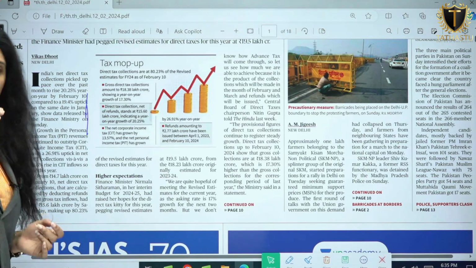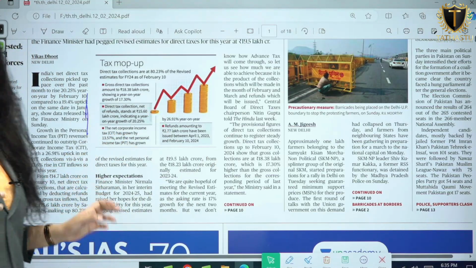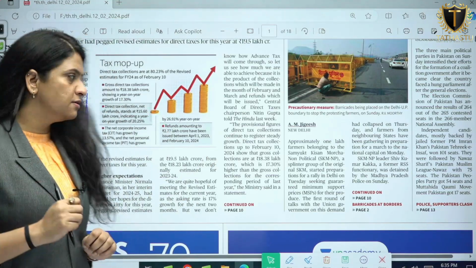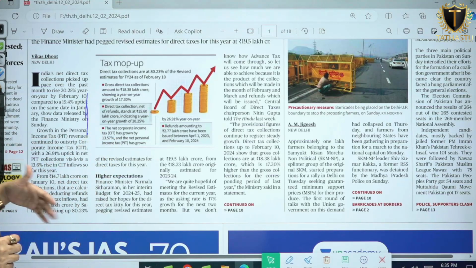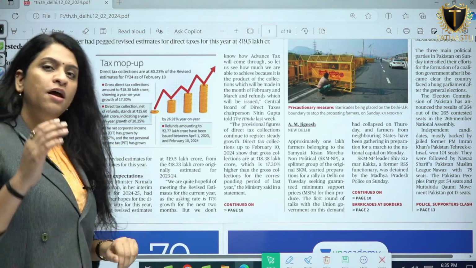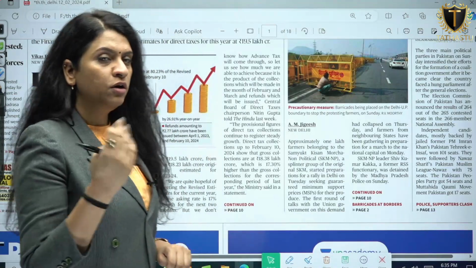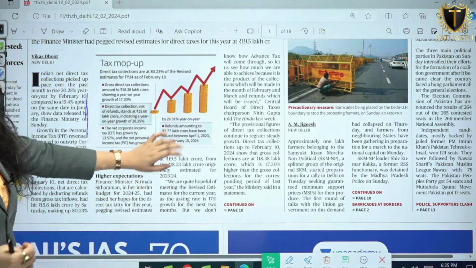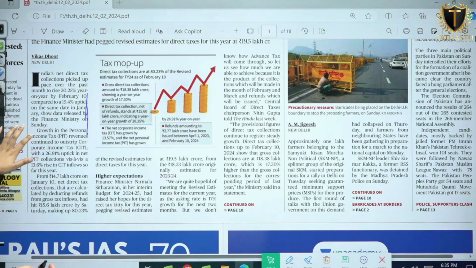So direct tax growth is increasing. The net corporate income tax has grown by 13.57%, and the net personal income tax has grown by 26%. So there is an increase in all the constituents of direct taxes. Refunds amounting to 2.77 lakh crore have been issued.